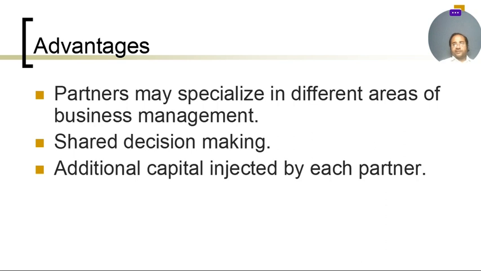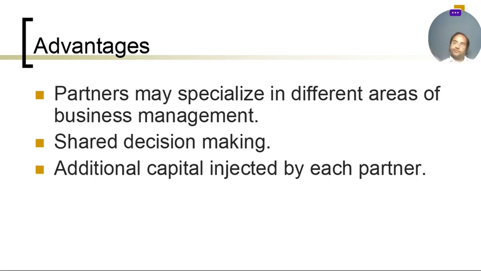Shared decision making: if there are 10 partners, then the 10 partners can combine together and discuss their ideas, how to solve a problem, and how to reach maximum profit. Each partner can inject more capital in the partnership. In a sole trader, only one person injects capital, which means his capital is very little compared to a partnership.